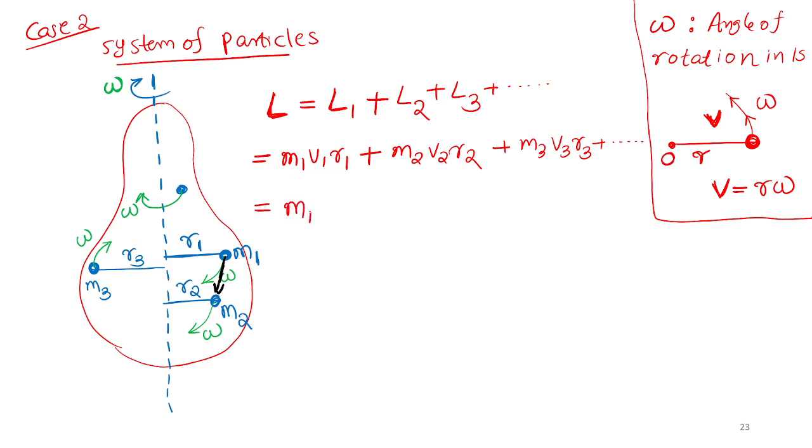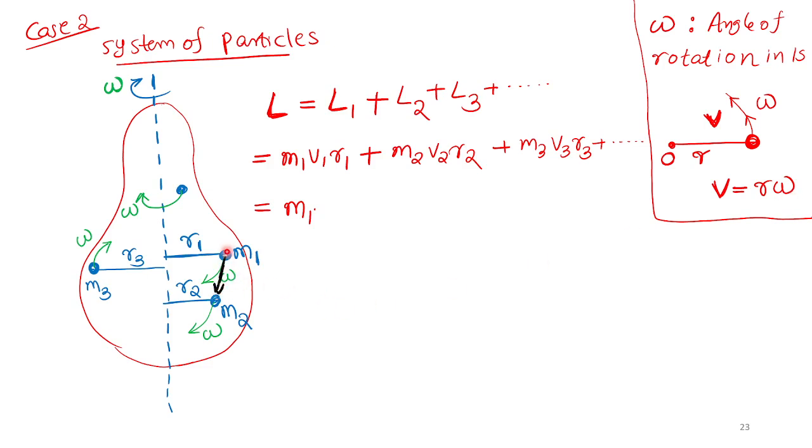M1 into V1. What is that V1? V1 is the linear speed of M1. In 1 second, how much distance is traveled by M1? V1 equal to R1 into omega. We have a formula, V equal to R omega.